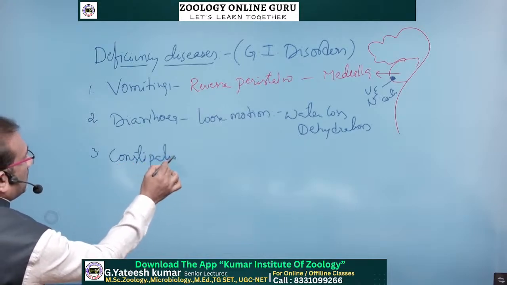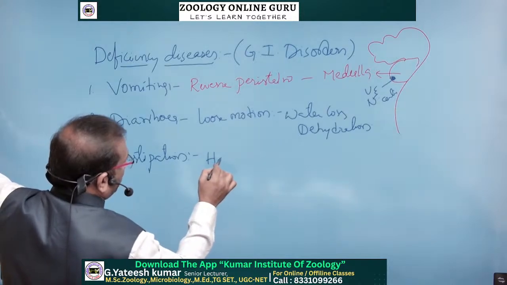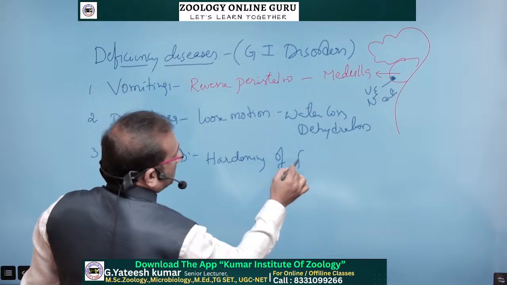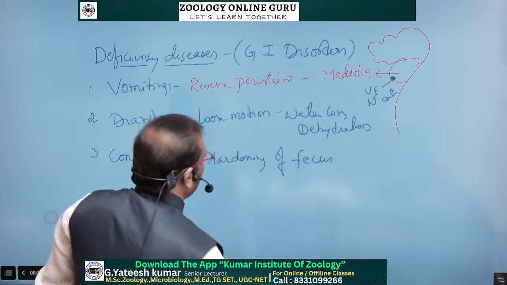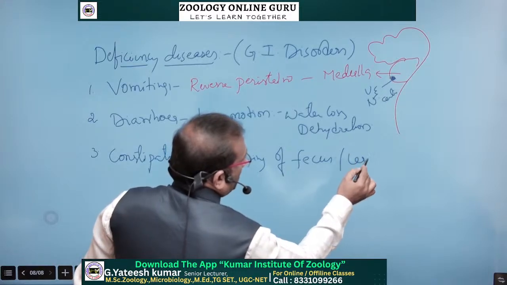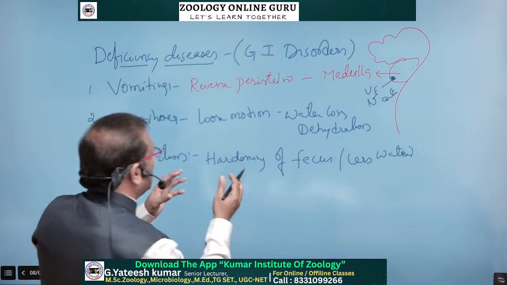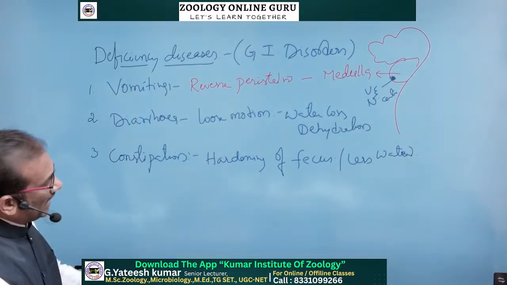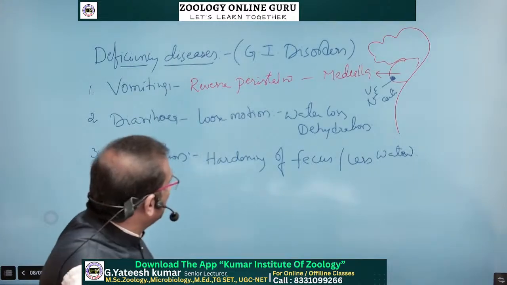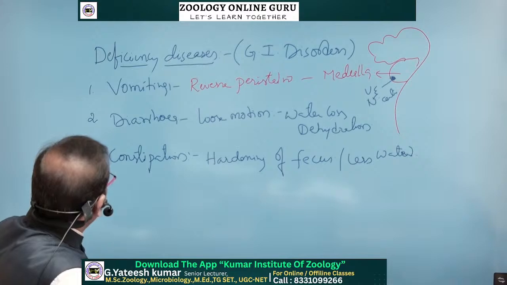Third one, constipation. Constipation is the hardening of fecal material because of taking less water. If you are taking less water, the feces get hard, and defecation is very tough. That is called constipation, and stomach pain also comes with constipation.